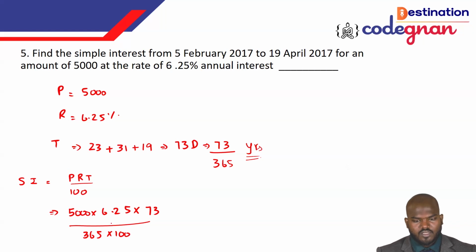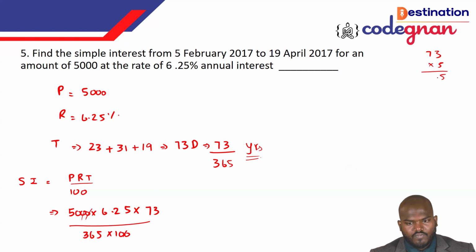You see this one, guys. So I can cancel the values. I have the 6.25 here, and 73 times something in the numerator cancels with 365. If I compute 73 times 5, 5 times 3 is 15, 7 times 5 is 35, 35 plus 1 carried gives 365. So 73 times 5 is 365.